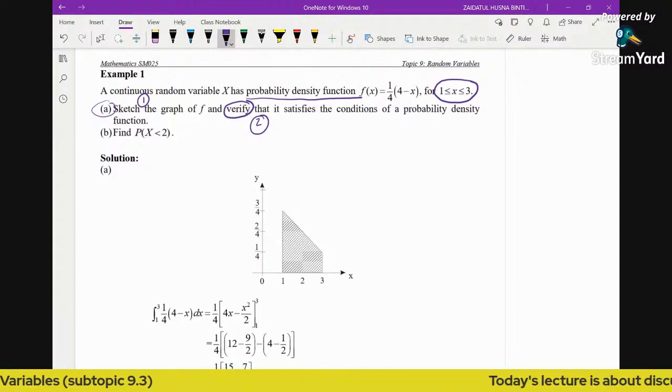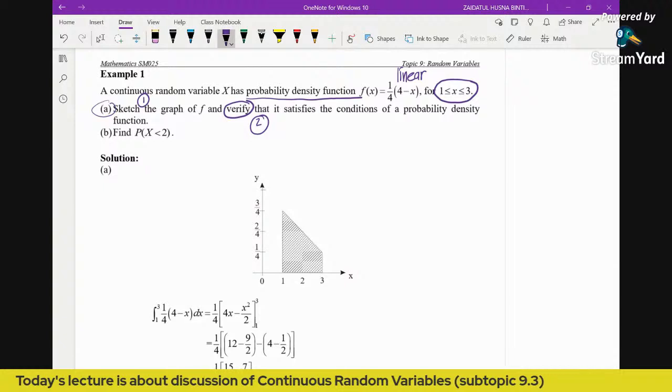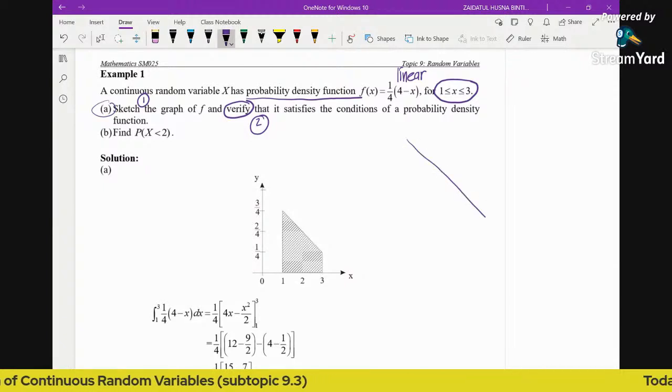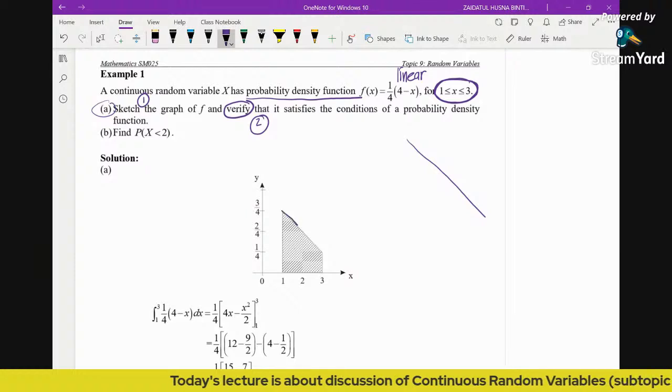First, if you notice, this is basically a linear function. If you draw it without limits, you will notice it is a straight line going down. But because the function is only defined from 1 to 3, you need to bear in mind that the straight line only exists from 1 to 3.